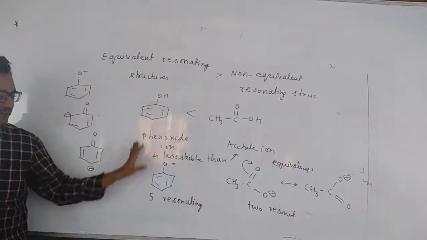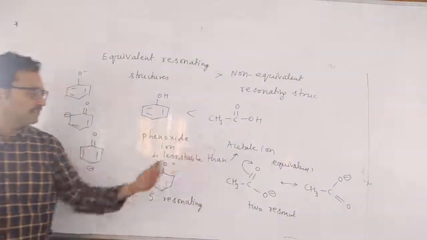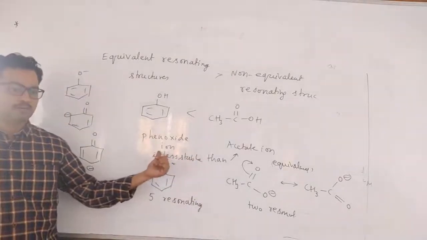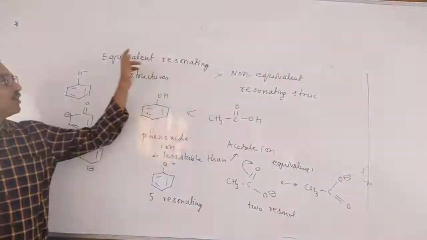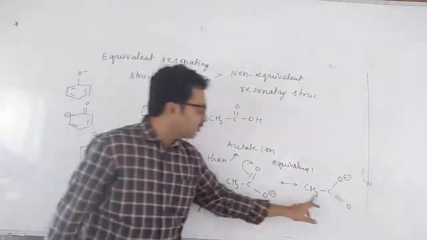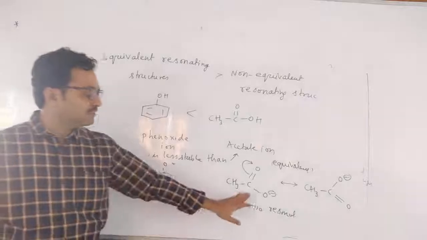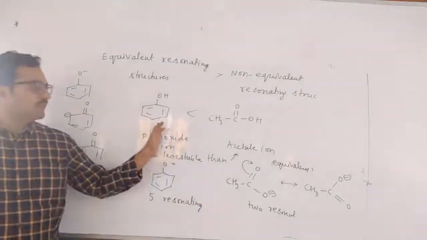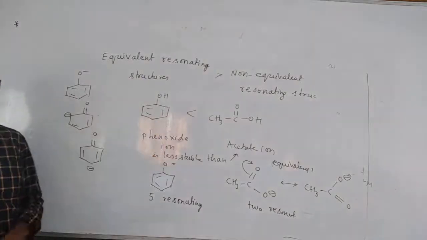Here phenoxide has 5 resonating structures. Acetate has only 2 resonating structures. So obviously we think that phenoxide ion is more stable. But which is more stable? Acetate ion is more stable. Why? The concept is equivalent resonating structures. Here in both cases O is having the negative charge. That is the reason this is more stable than this. That is why acetic acid is stronger than phenol. Fine, these points are clear.